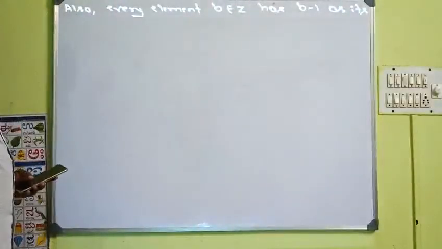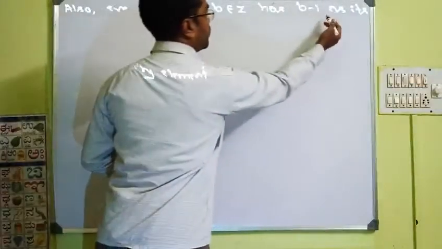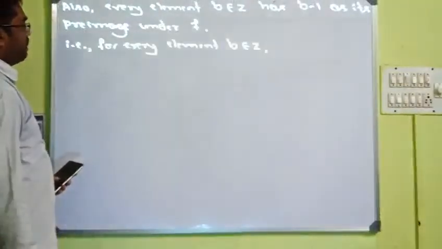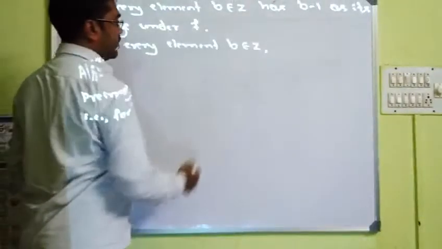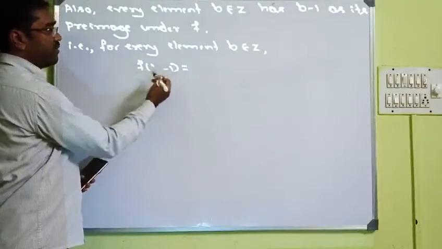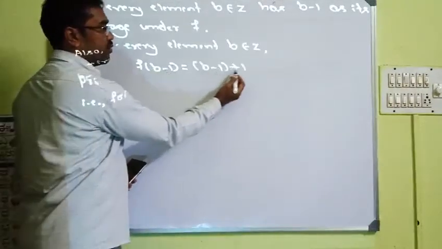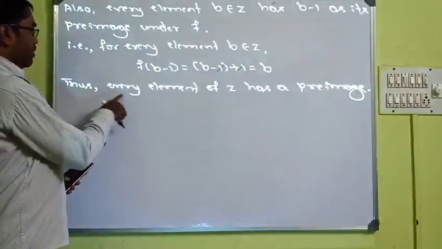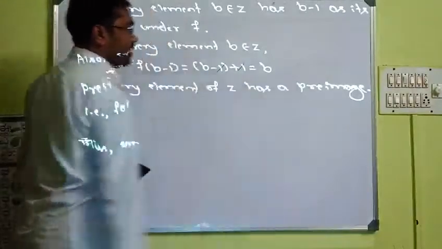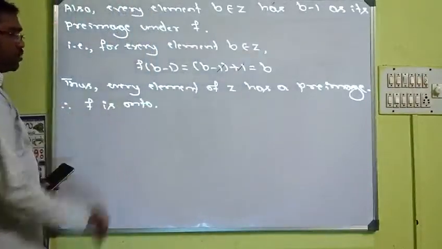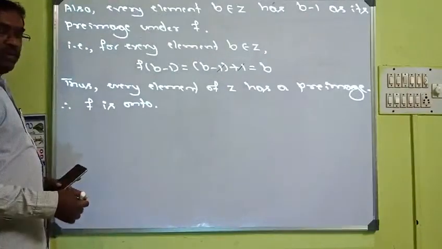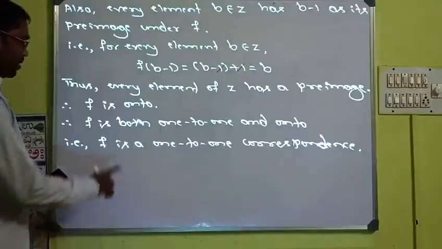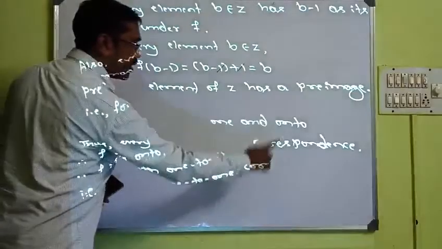Let us see the writing part. Every element B belongs to Z has B minus 1 as its pre-image under F. Let us find out F of B minus 1. B minus 1 plus 1: minus 1 plus 1 will get cancelled. We will get B. Thus every element of Z has a pre-image. Therefore F is onto. So what we have proved? F is both 1 to 1 and onto function. Therefore F is a 1 to 1 correspondence, we can say.